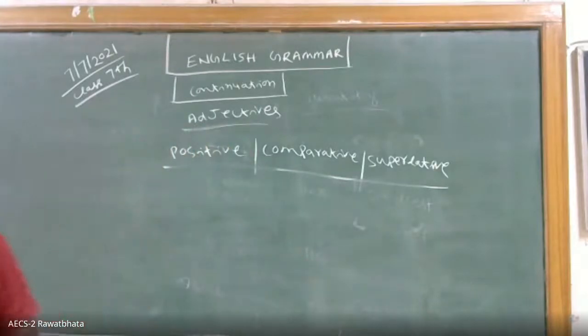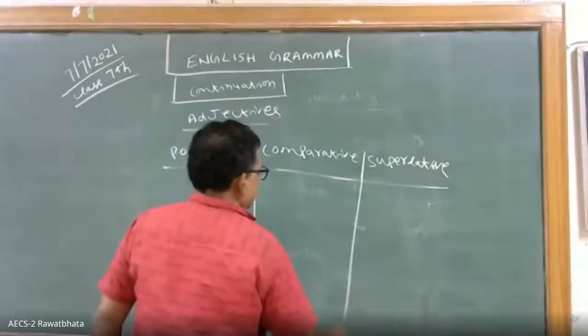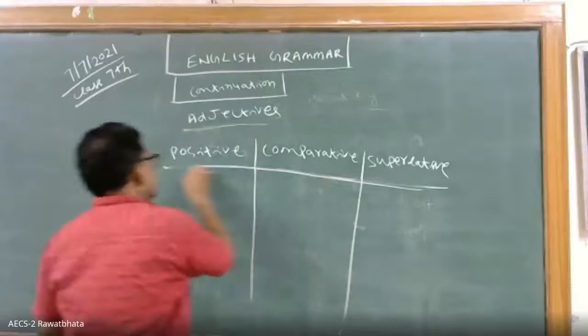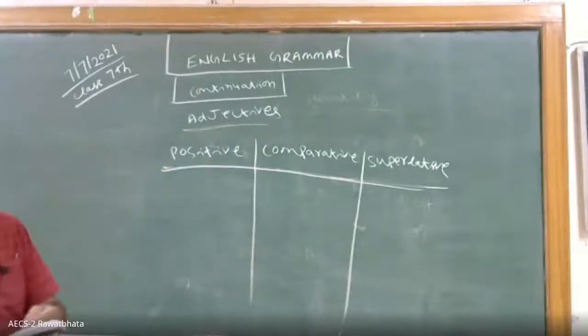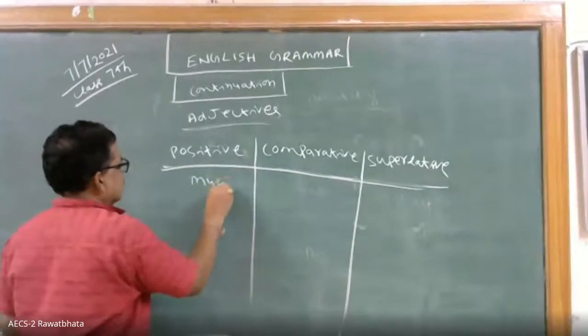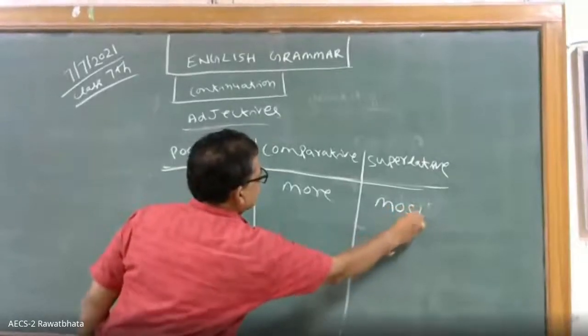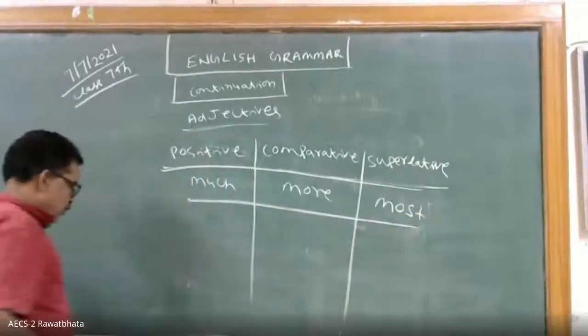The adjectives which do not come under any rule are called irregular comparisons. For example, much, more, most.